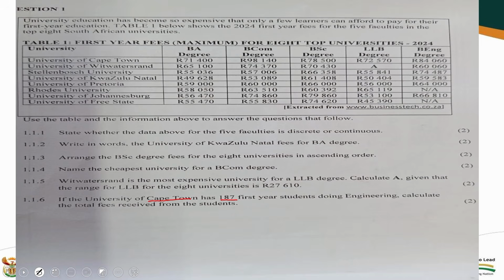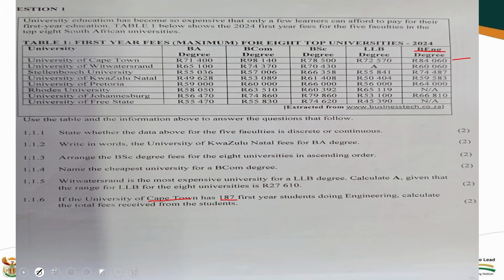There is the engineering degree. Now you are going to this one, and after that, you calculate the total fee received from the students, right? Now it always goes straight that the fee is 84,060.